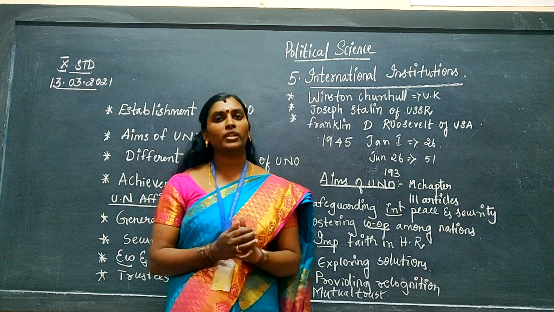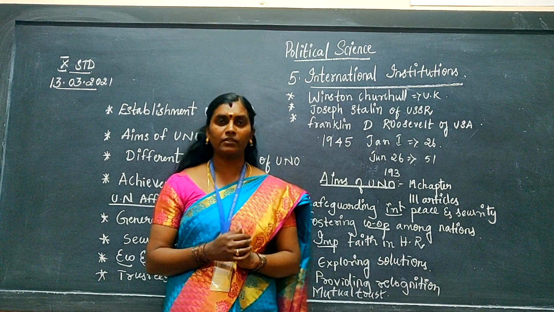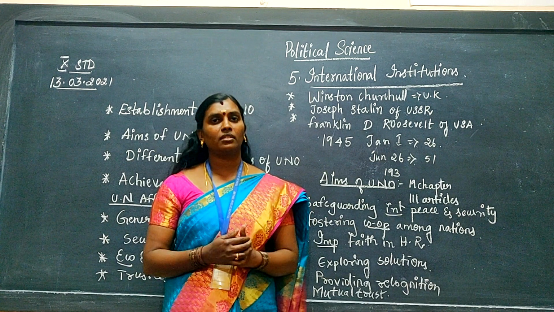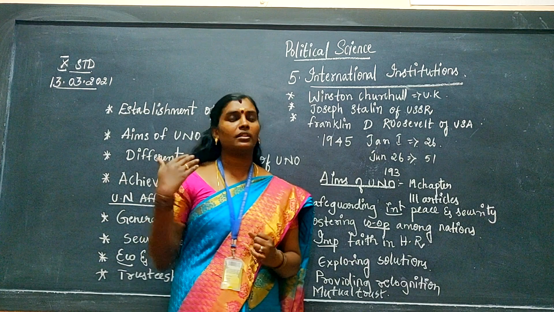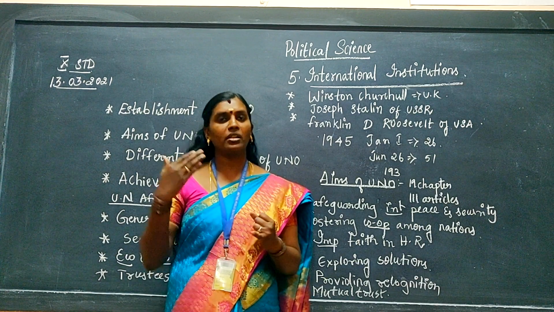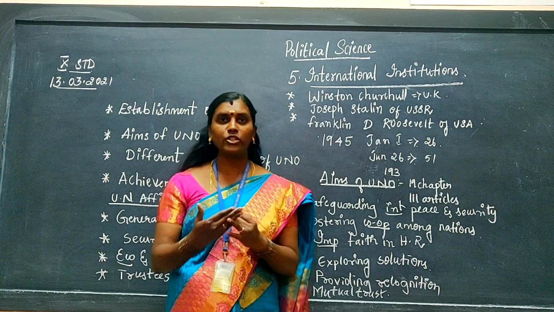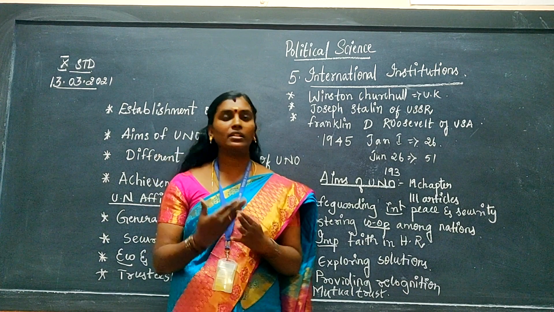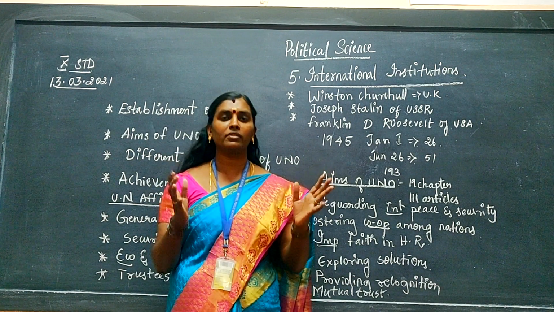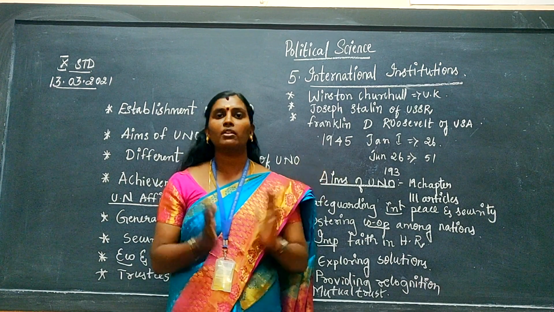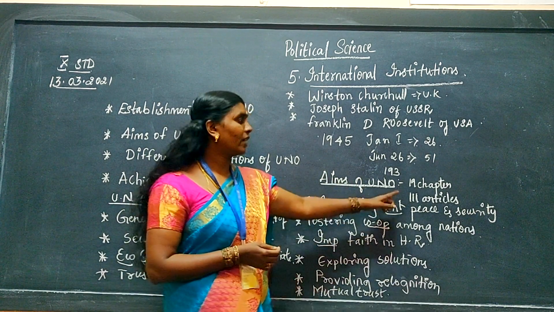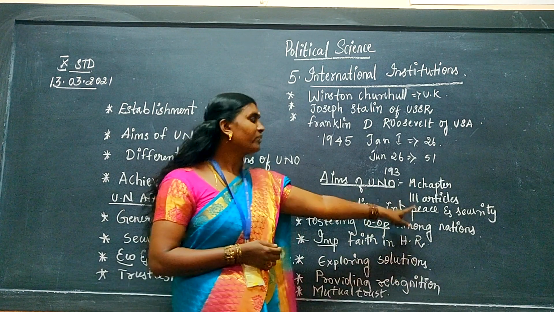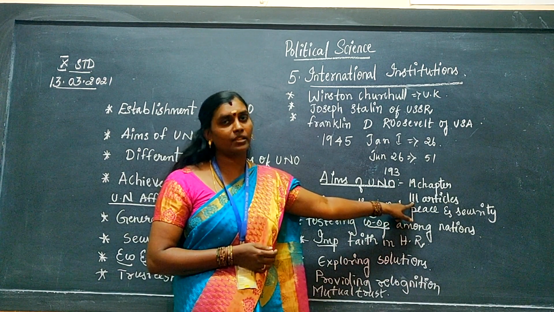All the people have to get liberty, and all the people have to get freedom. So it starts: we the people of the world community. It doesn't show any discrimination regarding any country, religion, caste, or creed. It says that all the people in the world, everyone, have a right to survive in this world. That is the reason the UN was started, and we have 19 chapters and 111 articles in the UN.